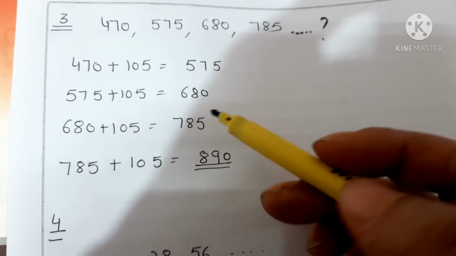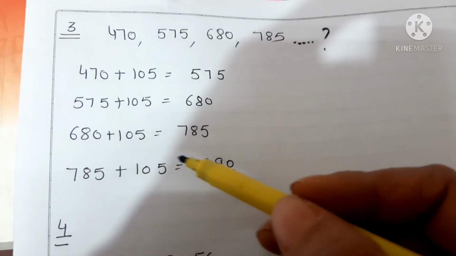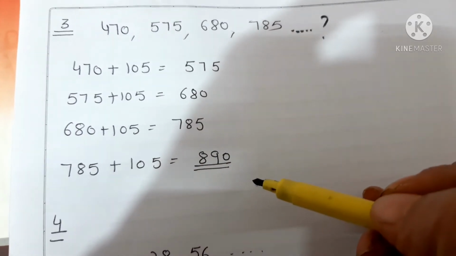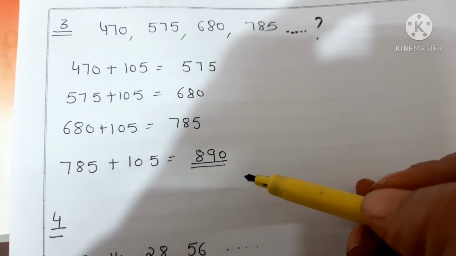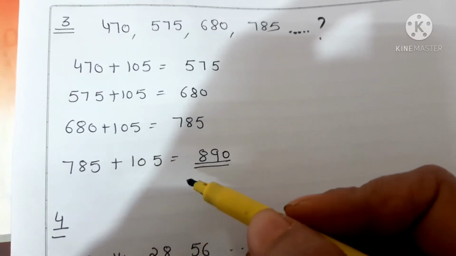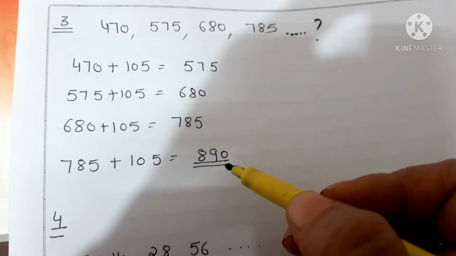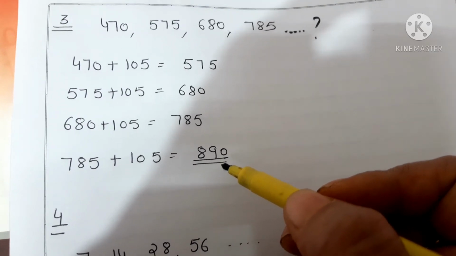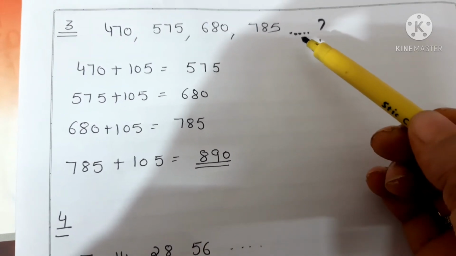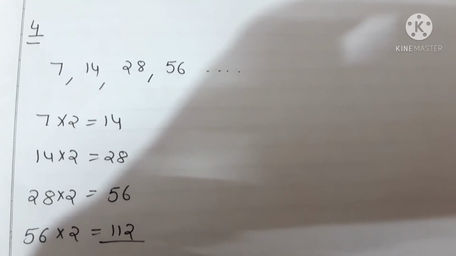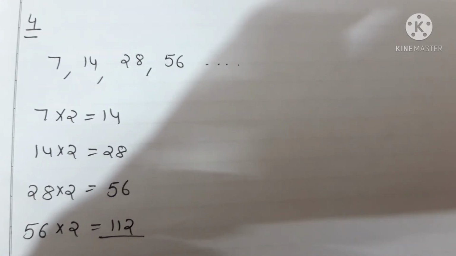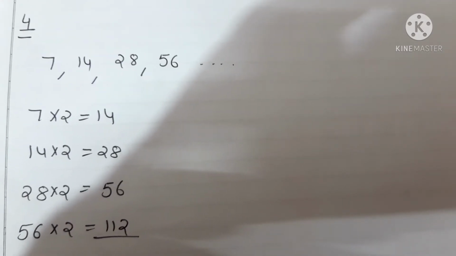It means the previous number is added with 105 to get the new number. Clear? The previous number is added with 105 to get the new number. So 785 plus 105 will be equal to, yes, very good, 890. So here the pattern will be completed as 890. See, in these questions, you have to use your mind. You have to use your logical thinking only. Only then will you be able to solve the questions. Clear?